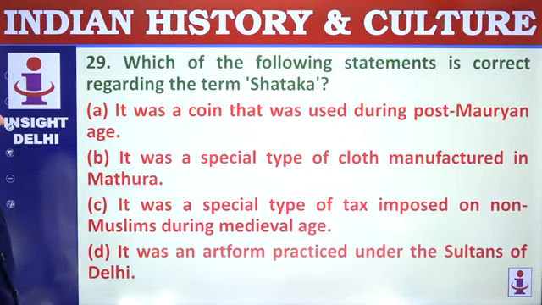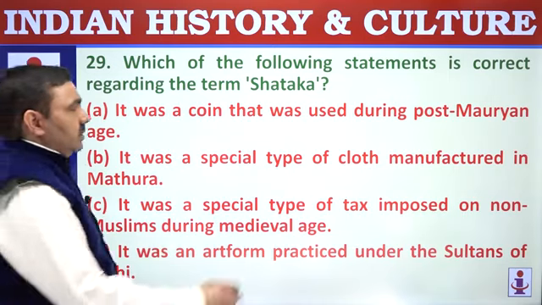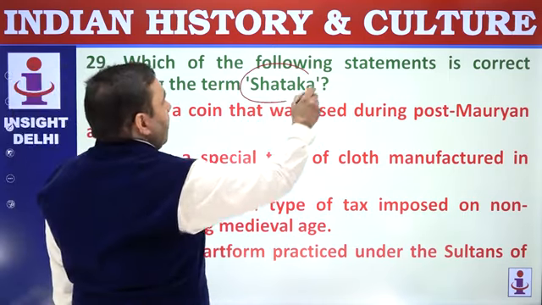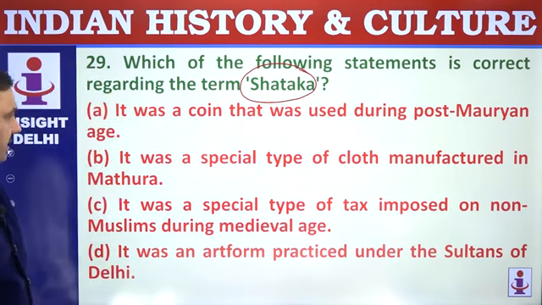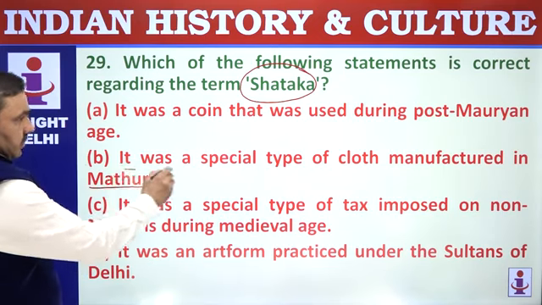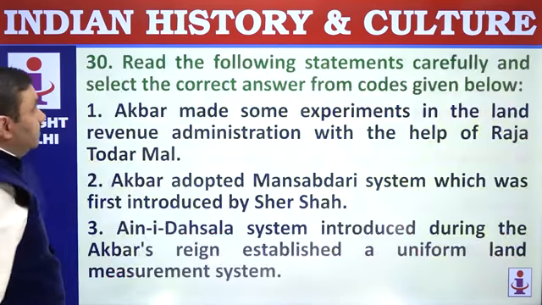29. Which of the following statements is correct about Shatak? Shatak was a cloth, very famous, world famous cloth, manufactured in Mathura region in ancient times. So this is a type of cloth of Mathura region.